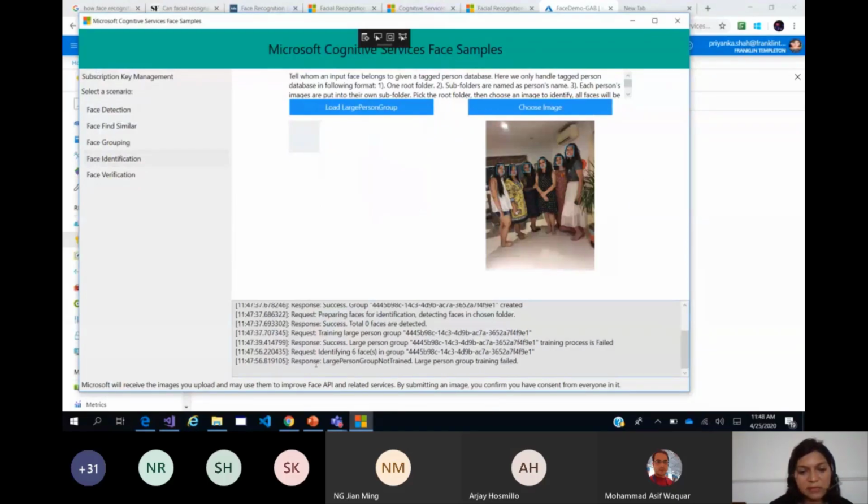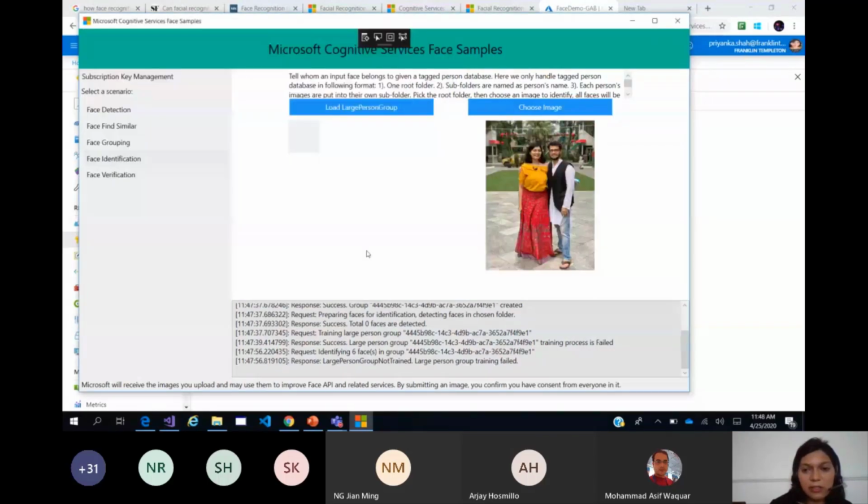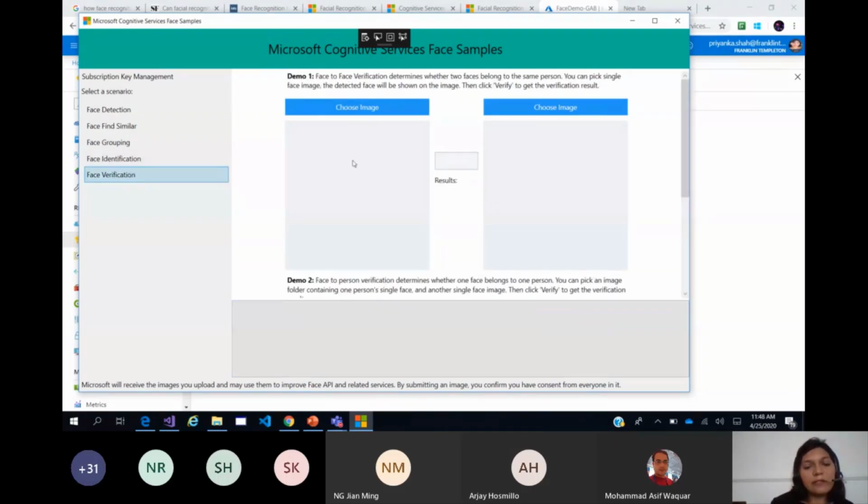Okay, so here it says response: large person group not trained, large person group training failed. That could be maybe because in my subscription, in my training data, there is not enough information. Maybe I choose another image. I will choose an image which we have used multiple times. Okay, again here it is saying that the person is not found in the training group. Maybe I have not enough images and not enough sample data to train.